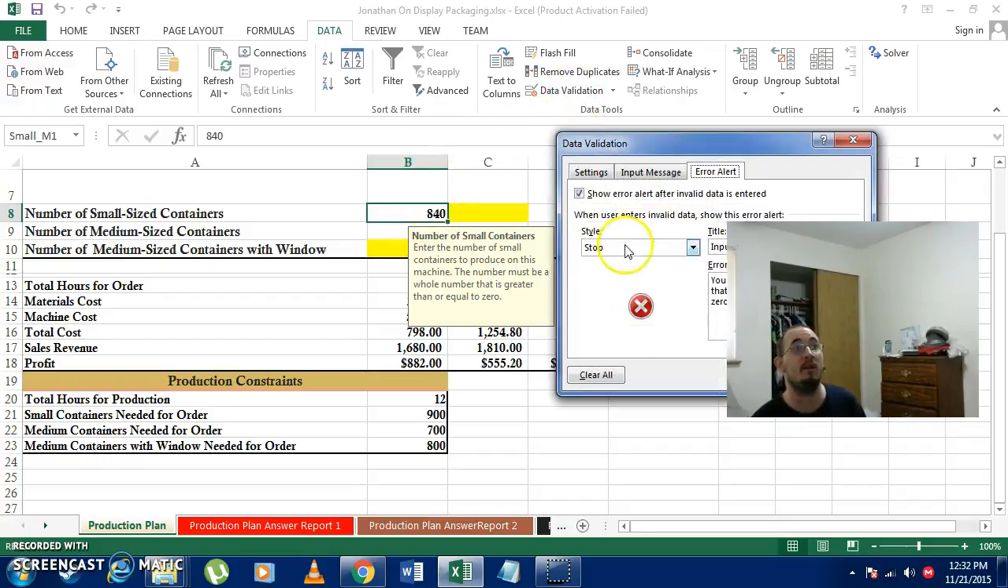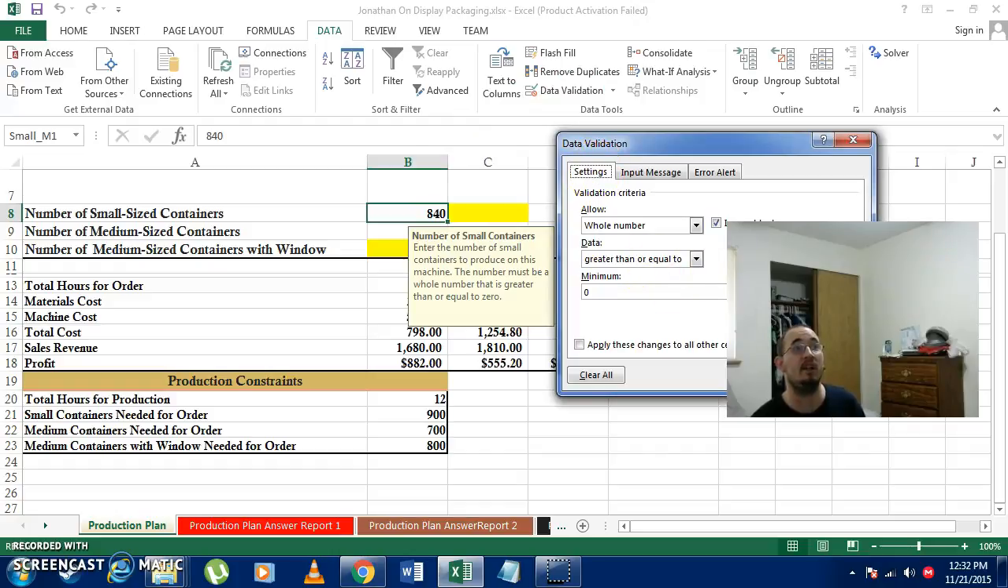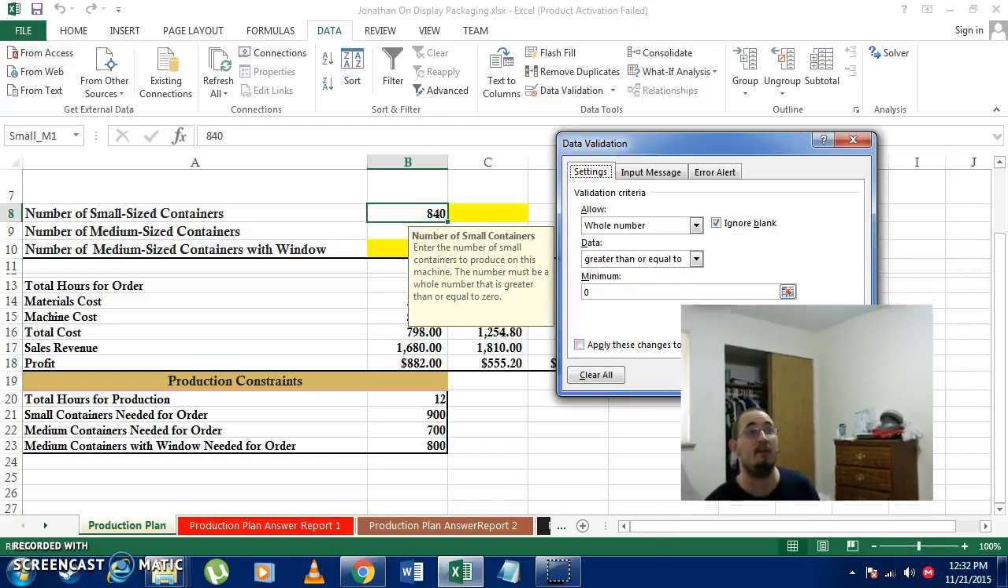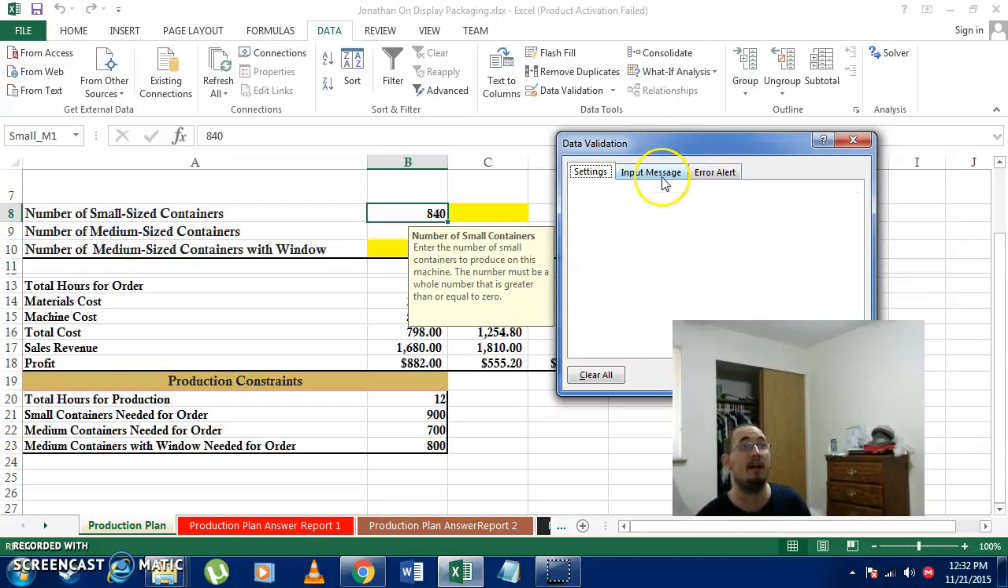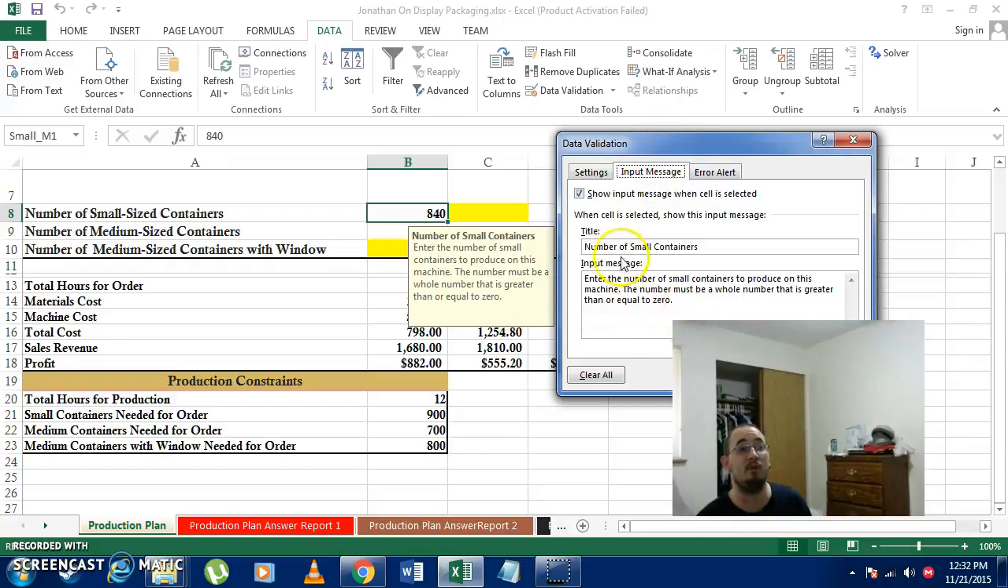And also I can come in here and do Settings. I can change it to greater than or equal to and make the minimum 0. So that gives me my whole parameters. And I can input the message that tells me exactly what the parameters are. So if I do input data that's incorrect, I can just read the message and I know exactly what I need to fix.